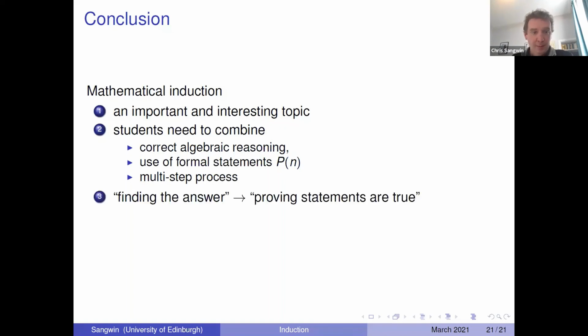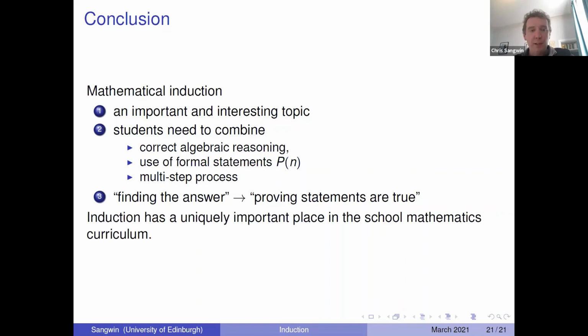Anyway, finding the answer versus proving the statements are true. That's a kind of interesting distinction, and maths increasingly at university level moves on to proving statements are true rather than just finding the sum of the series. Actually, I guess that's one thing I haven't said. The downside of proof by induction is you need to know the answer before you start. It doesn't solve the problem, right? So that is, of course, the downside, but there we go.